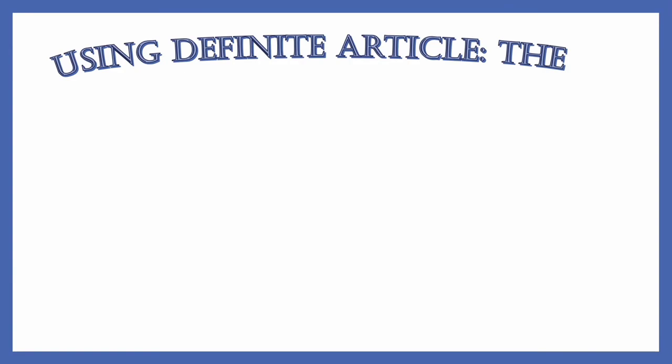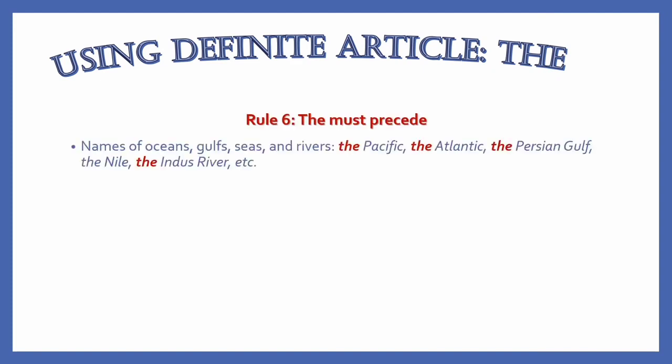Rule number 6. Since the is a widely used article in English and is used before almost all nouns which mean something definite or particular, it must precede names of oceans, gulfs, seas and rivers, like the Pacific, the Atlantic, the Persian Gulf, the Nile and the Indus River, etc.